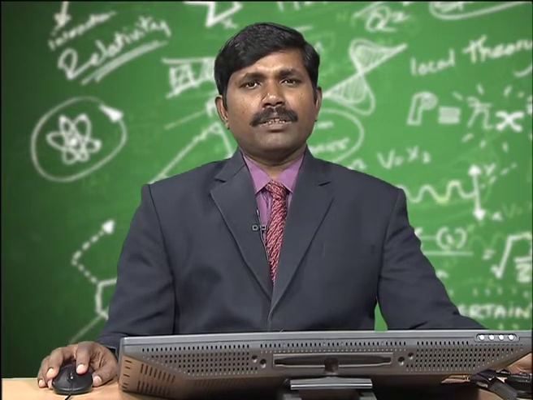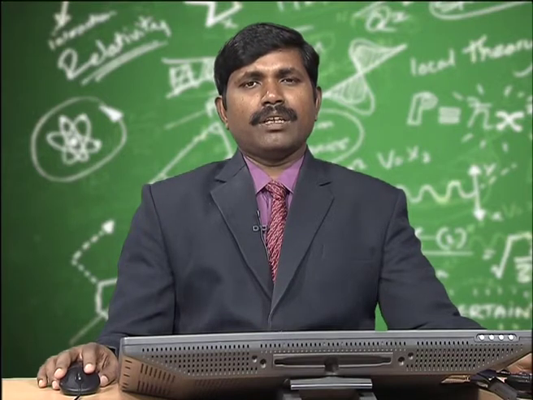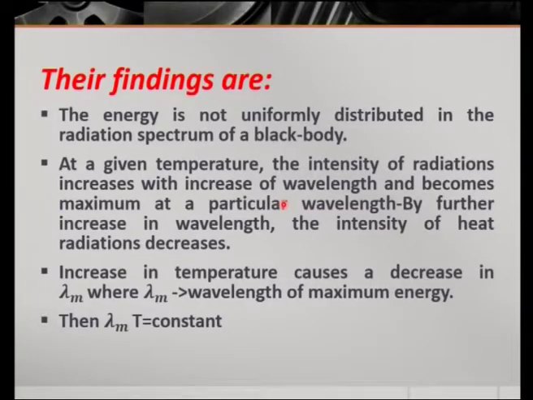From this experiment, the findings are given like this. The energy is not uniformly distributed in the radiation spectrum of a black body. Some part of the spectrum has more energy, some part has less energy. That depends on the nature of the black body.